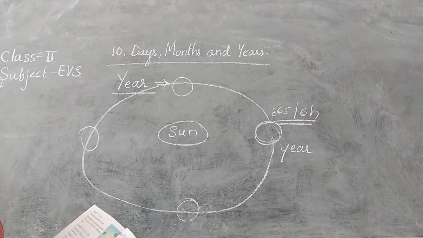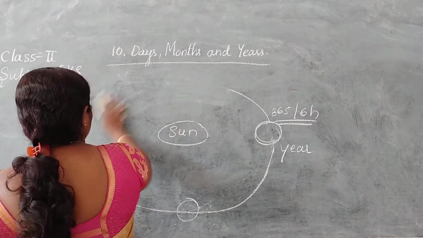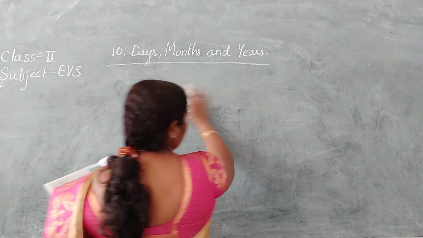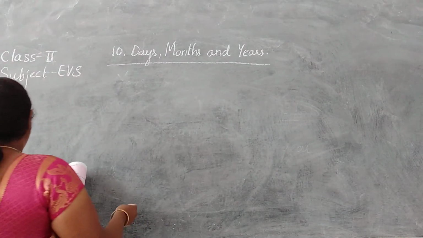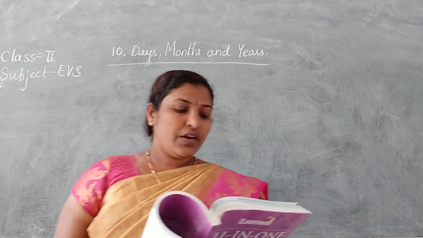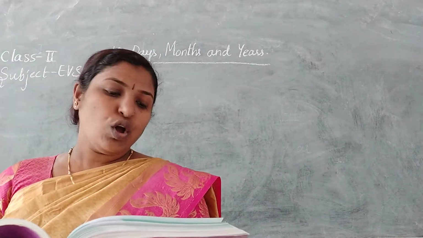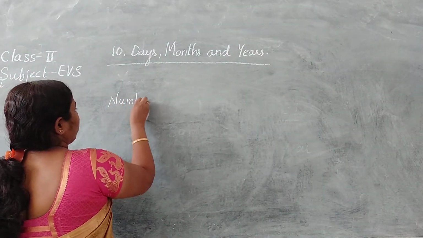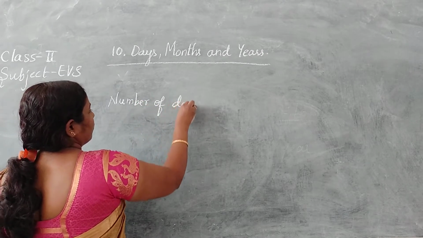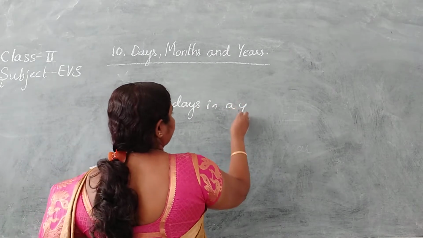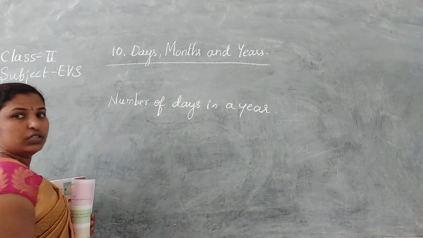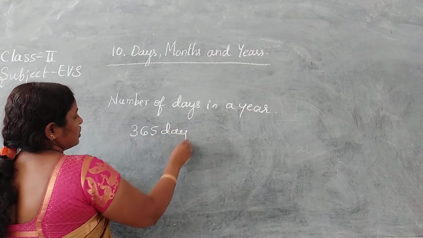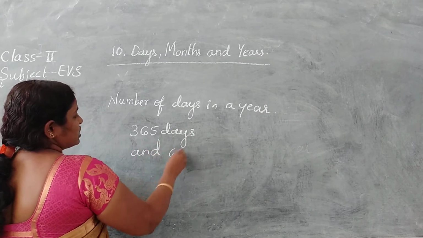Number of days in a year: the earth takes 365 days and 6 hours to go around the sun.